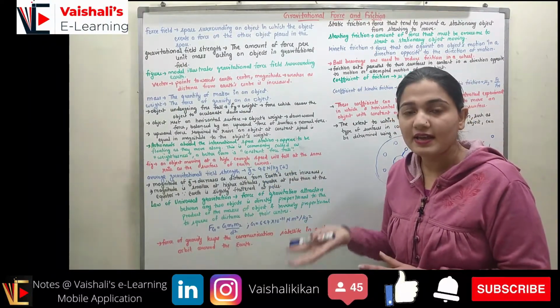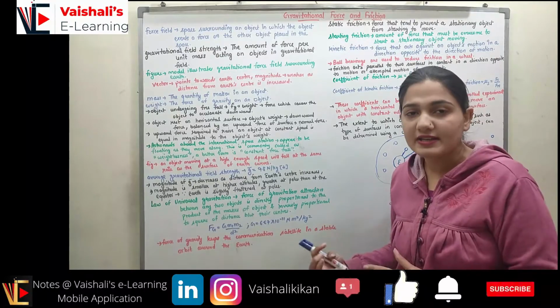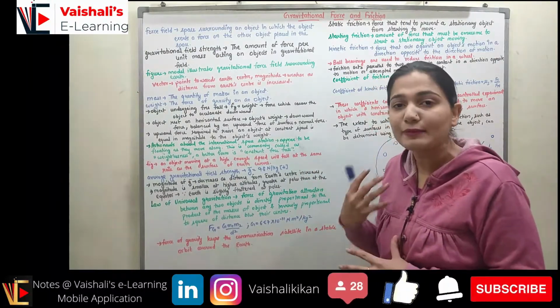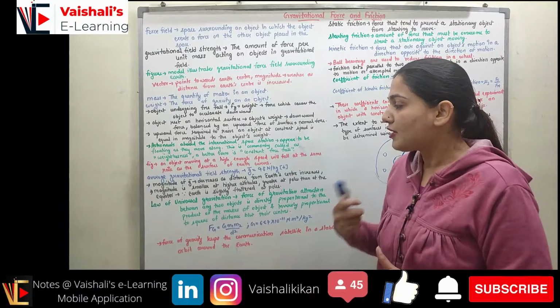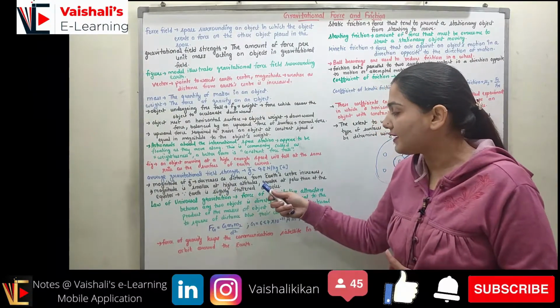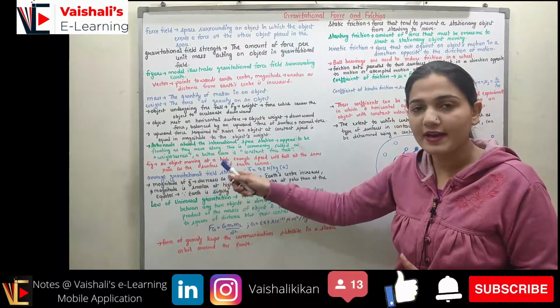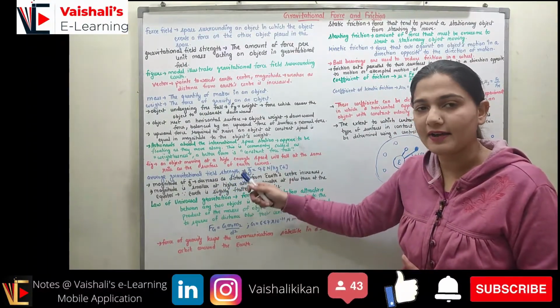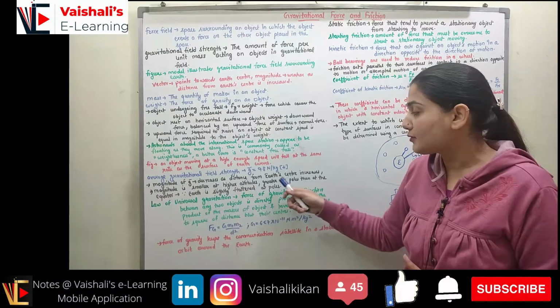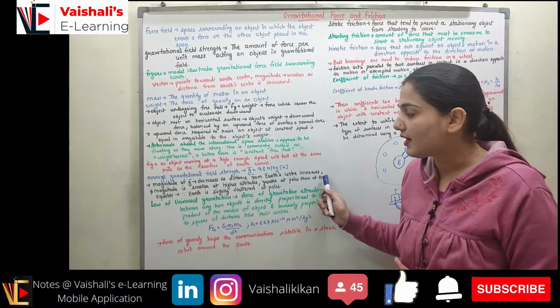Thus I can say the gravitational force will decrease if I move to a height, and my weight will decrease if I move to a height. So magnitude is smaller at a higher altitude, greater at the poles. So magnitude will become smaller when I move to a higher altitude. At a height I will have smaller magnitude, as well as if I move to the poles of the earth.